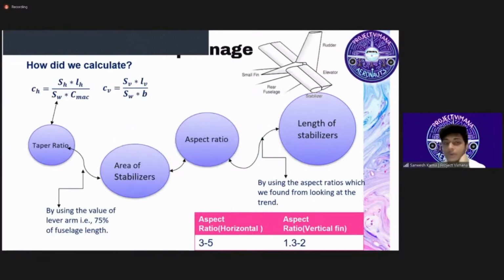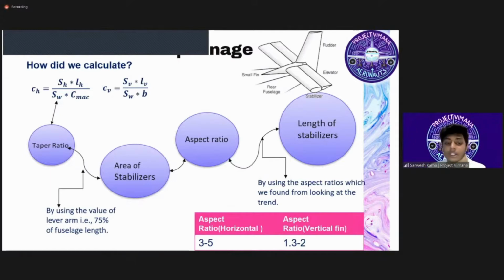The first thing that we did was to get the historical data for tail volume ratio for aircraft similar to ours, with which we got our ratio to be 0.7 for the horizontal stabilizer and 0.04 for the vertical fin from various papers. The formula that you see here is for the tail volume ratio, and the first value that we had fixed from there was the lever arm for both vertical and horizontal stabilizer, which is 75% of fuselage length, that is 4.13 meters. And by computing the values, we found out our area of stabilizers.